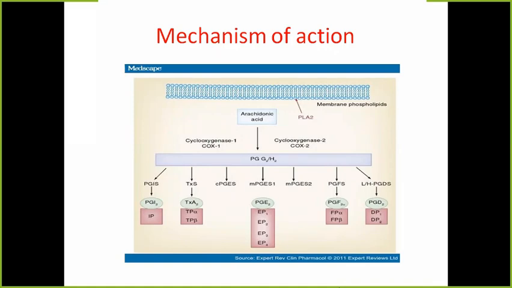So what are the types of prostaglandins produced by COX? They produce prostacyclin PGI2, thromboxane A2, prostaglandin E2, prostaglandin F2 alpha, and prostaglandin D. So these all will be inhibited if COX enzyme is inhibited. So these drugs, NSAIDs, inhibit these enzymes, and therefore the production of all these prostaglandins will be inhibited. So this is a common mechanism for all NSAIDs.